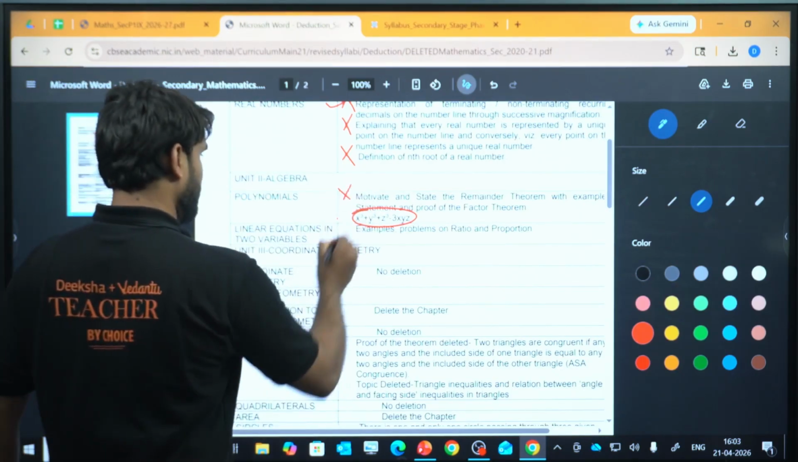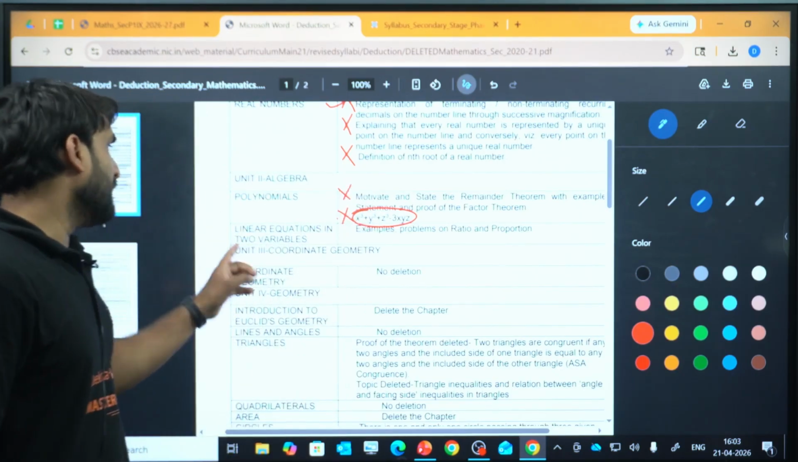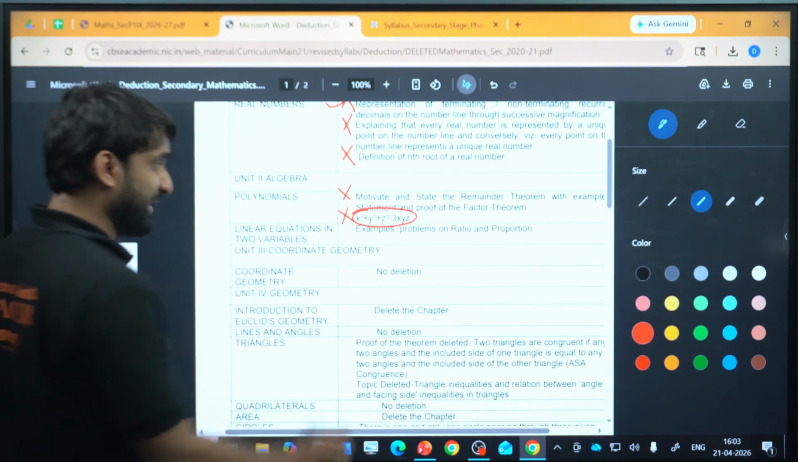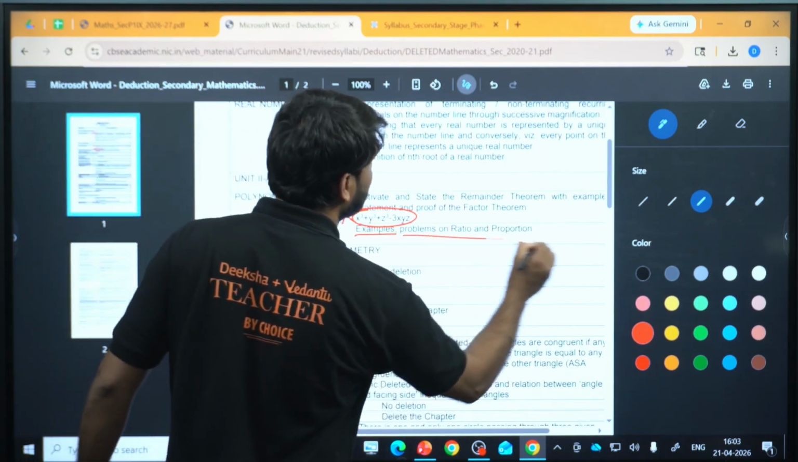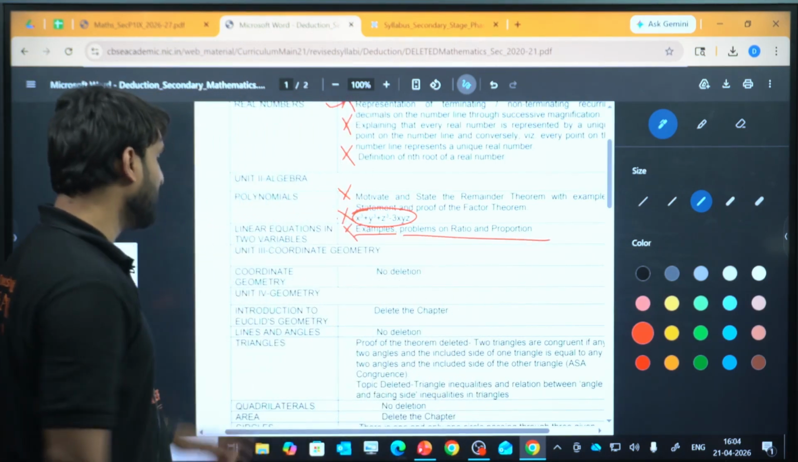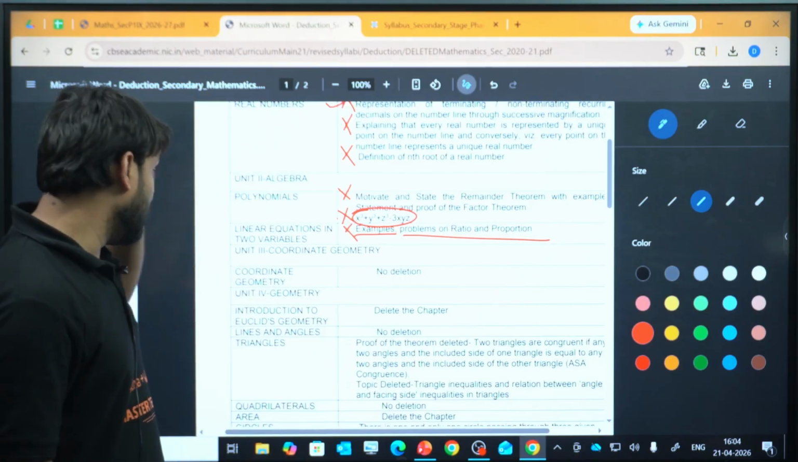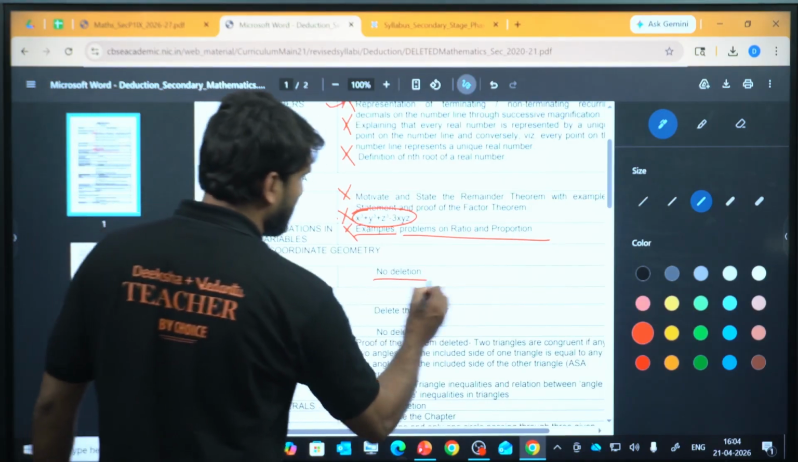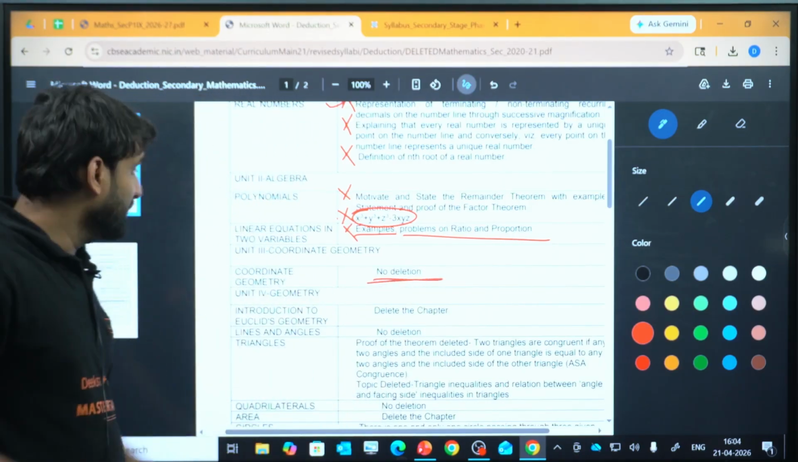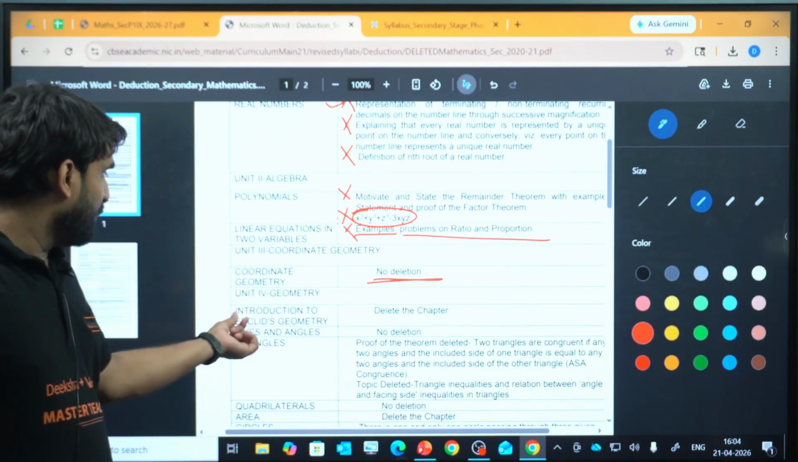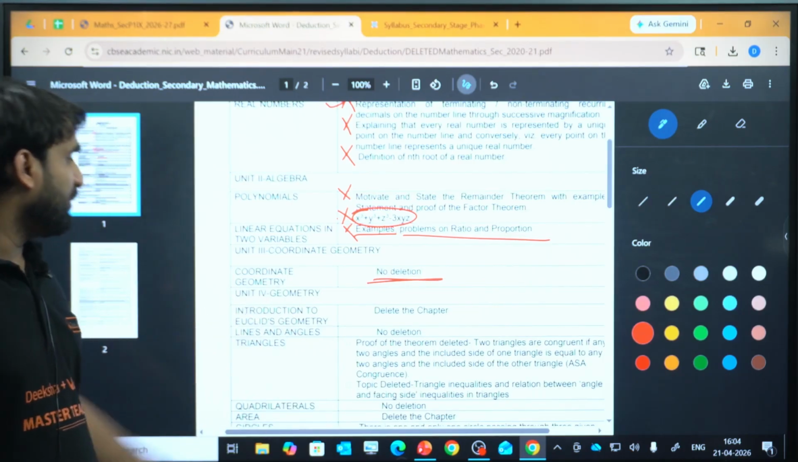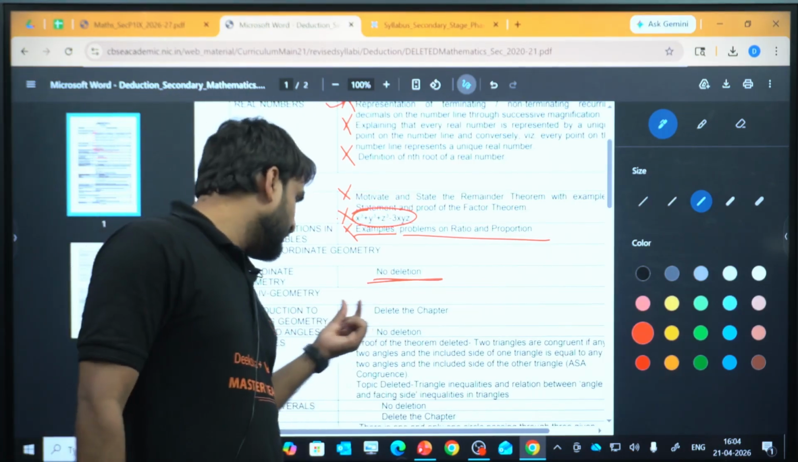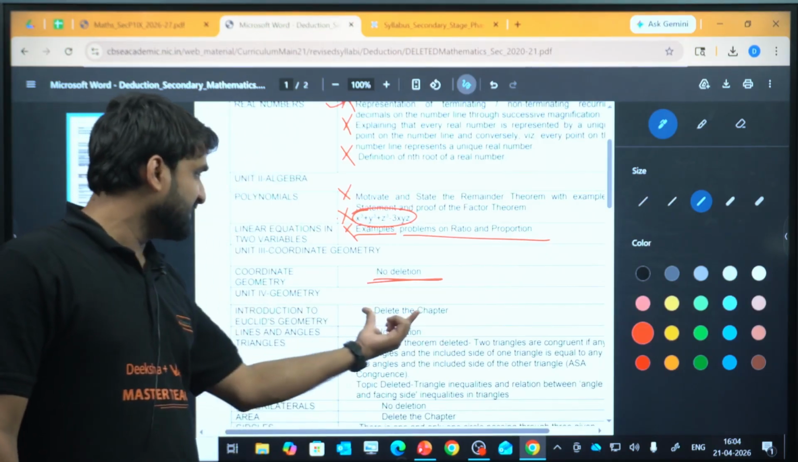So these have been removed. If we go to linear equations in two variables, the examples and problems on ratio and proportion have been removed. If we go to coordinate geometry, no deletion is there. Even some new things are added. In geometry, if you go to introduction to Euclidean geometry, this whole chapter is deleted,